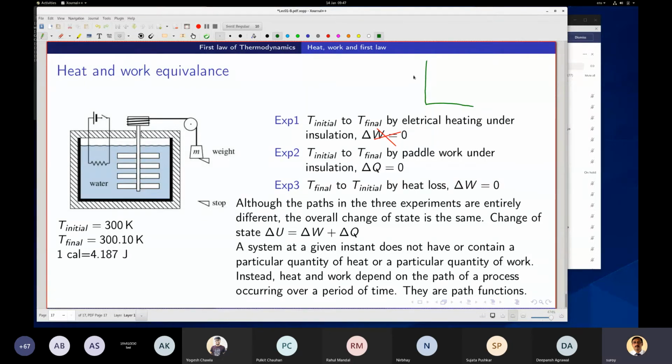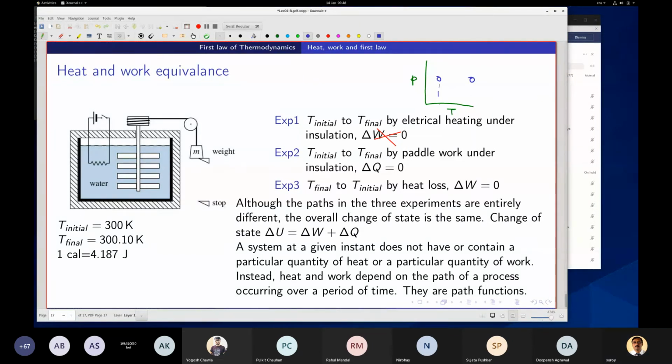So say if I say pressure and temperature, right? I'm having some kind of a cyclic process. So this is temperature.